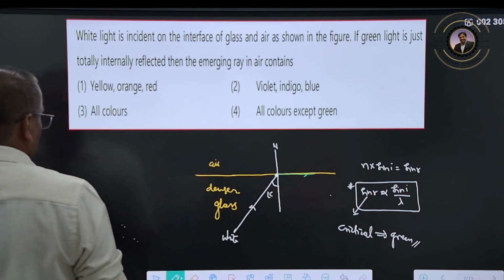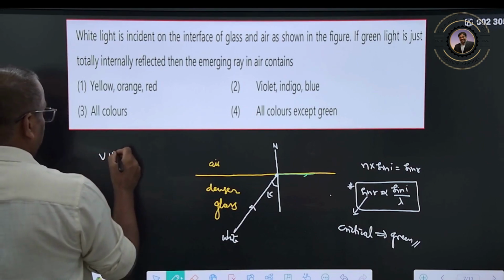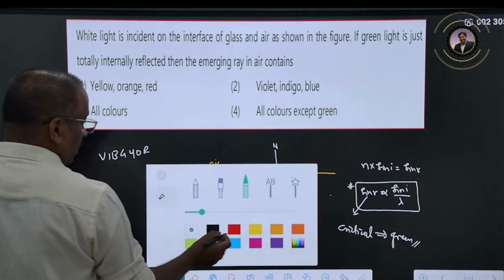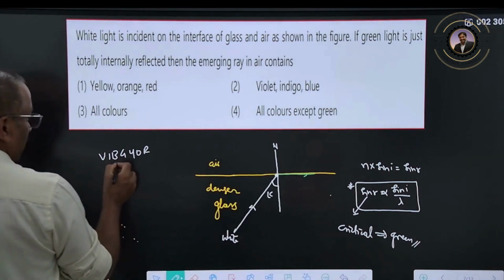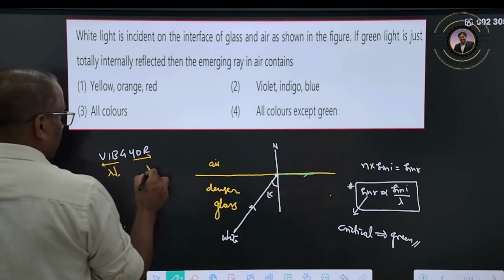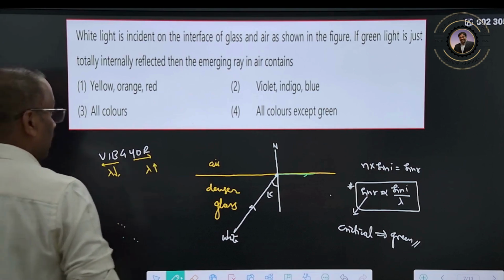So VIBGYOR. Green color has a smaller wavelength, and these others have larger wavelengths.